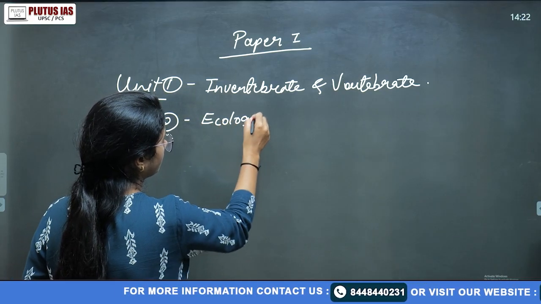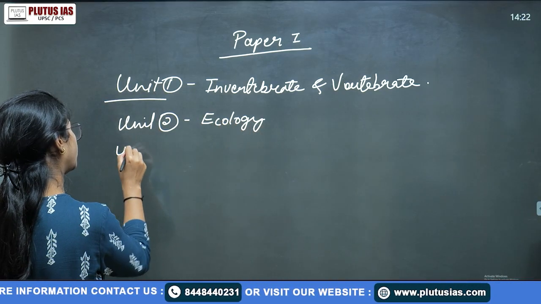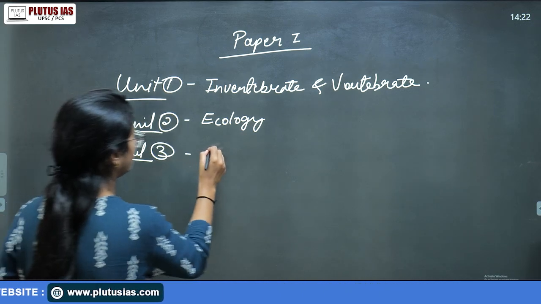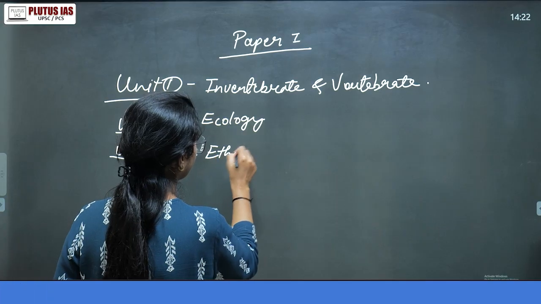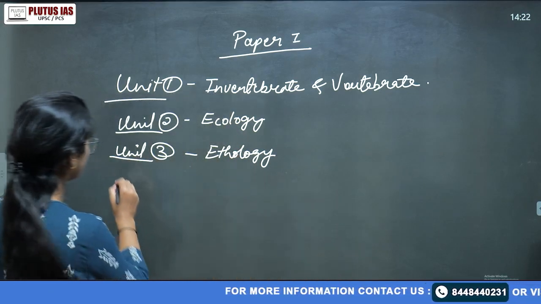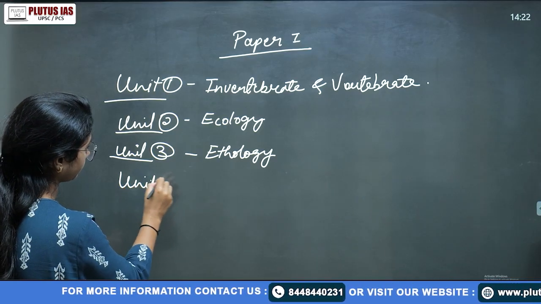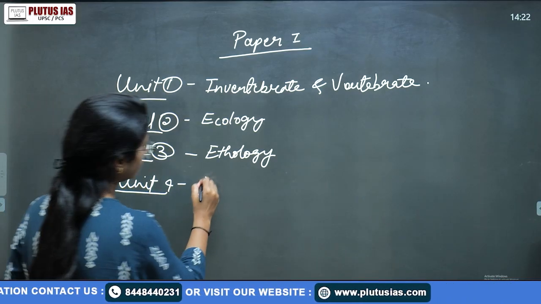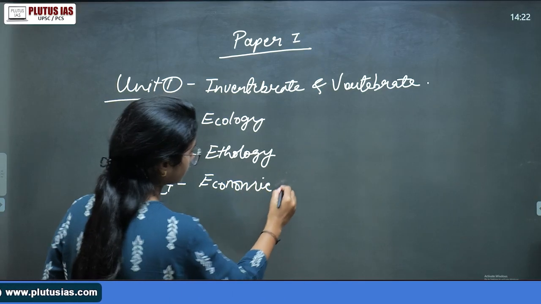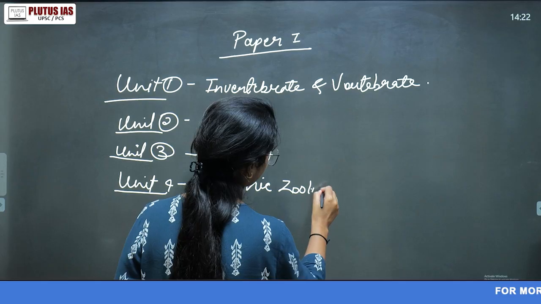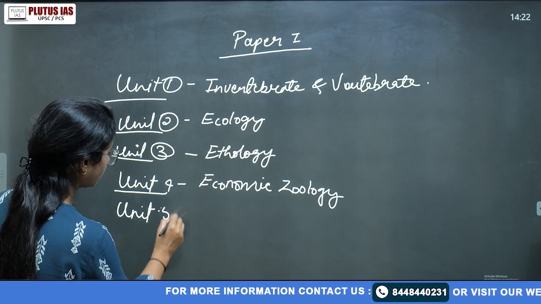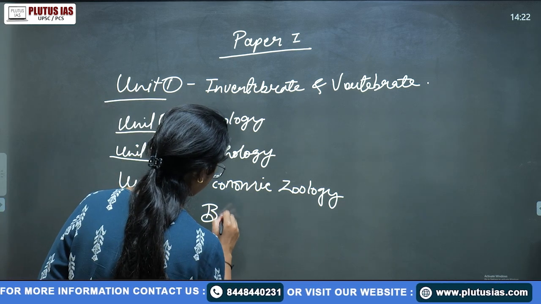Unit three is ethology, in which we talk about animal behavior. Unit four is economic zoology. Unit five is your biostatistics.